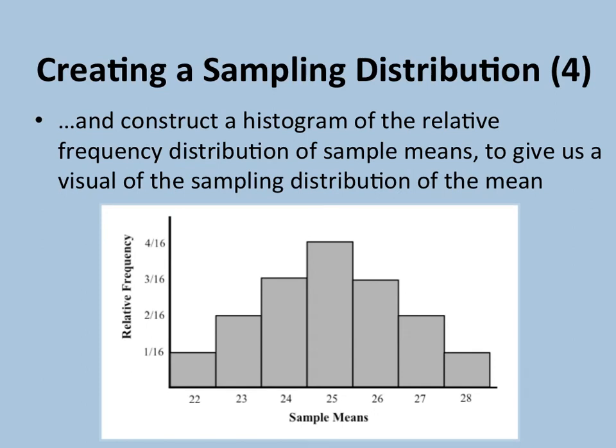We can also construct a histogram of the relative frequency distribution of sample means to give us a visual of the sampling distribution of the mean. A mean of 22 would be considered more rare based on our sampling distribution since we only observed 1 mean of 22, versus a mean of 25, which would be considered more common based on our sampling distribution, as we observe several means of 25.